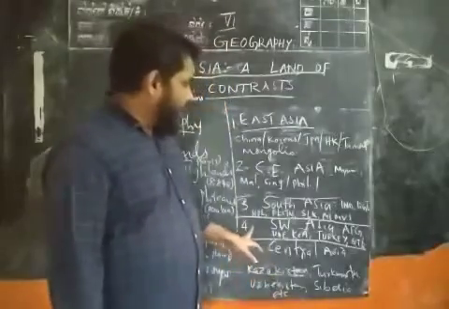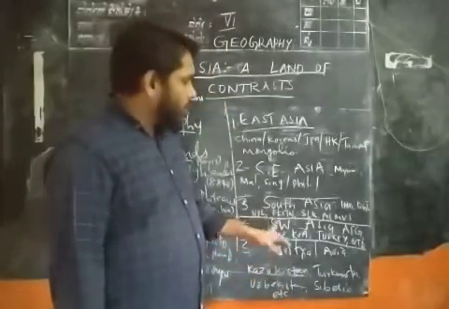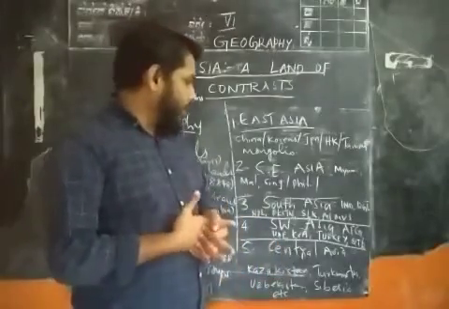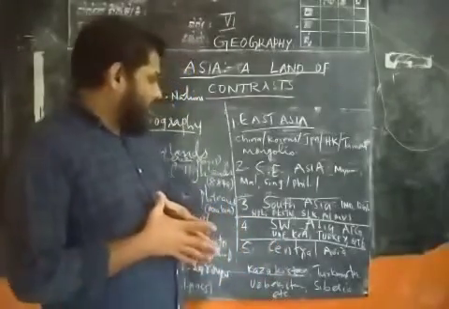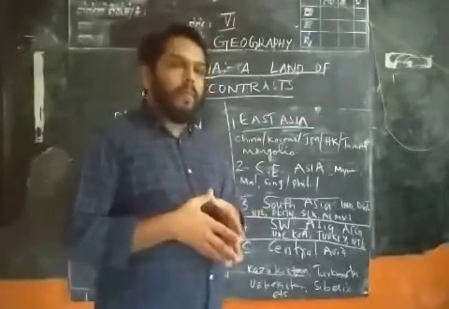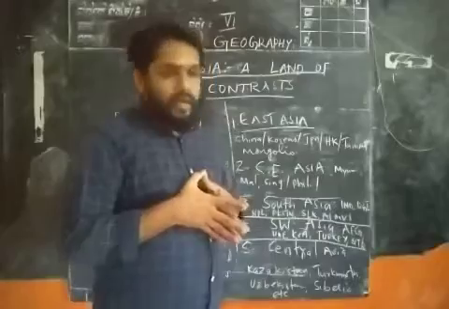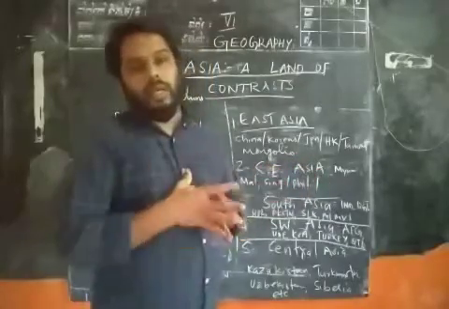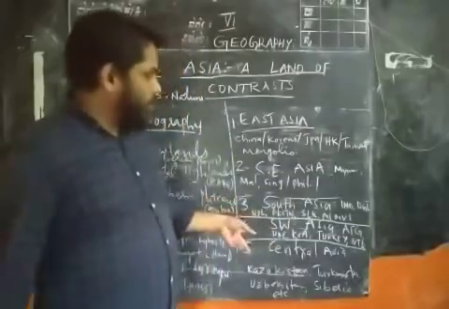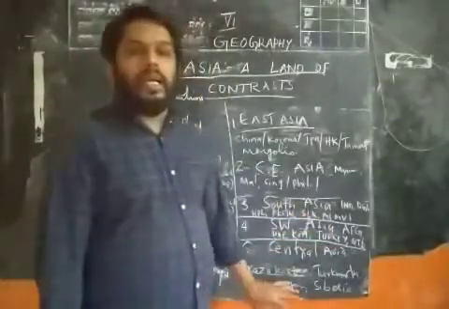The fourth one is Southwest Asia. Here we can see countries like Afghanistan, United Arab Emirates, Kingdom of Saudi Arabia, Turkey and Qatar. These are some important nations of Southwest Asia, and the majority of this area is covered by desert.